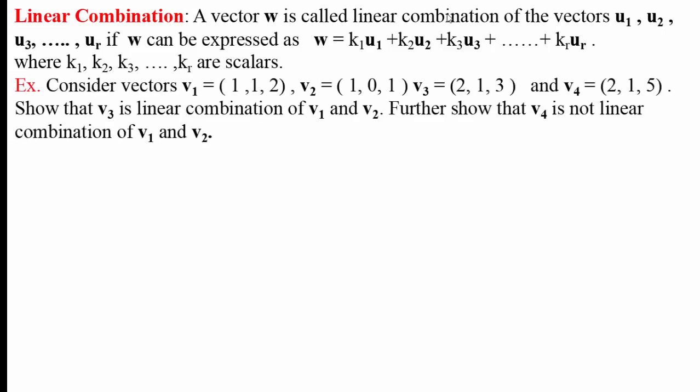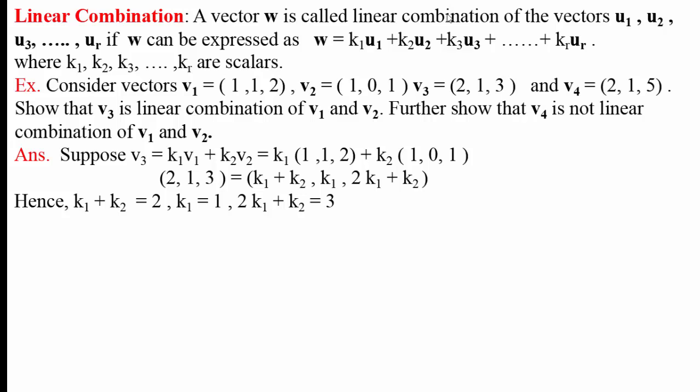Example: consider vector v1 equal to (1, 1, 2), v2 equal to vector (1, 0, 1), v3 equal to vector (2, 1, 3), and v4 equal to vector (2, 1, 5). Show that vector v3 is a linear combination of vectors v1 and v2. Further, show that v4 is not a linear combination of v1 and v2. In this example, we have to show that v3 is a linear combination of v1 and v2, and v4 is not a linear combination of v1 and v2.